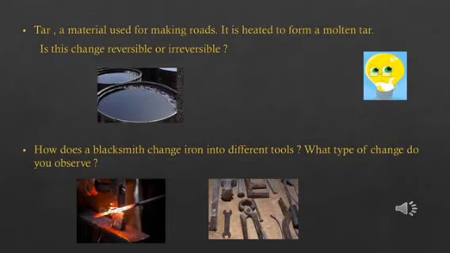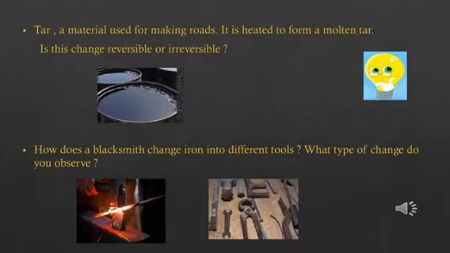Let us look into one more condition. How does a blacksmith change iron into different tools? What type of change do you observe? Is it a reversible change or irreversible change? Now, as you can see in the picture, the blacksmith heats up the iron.